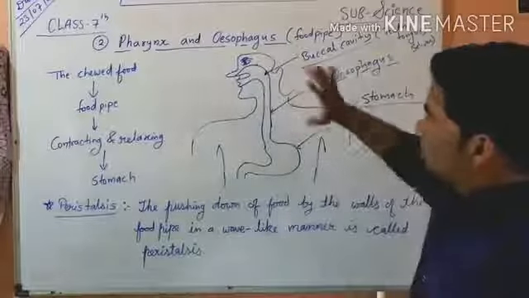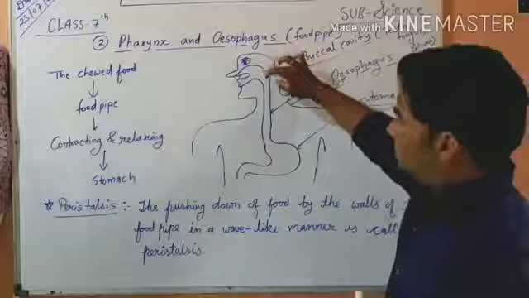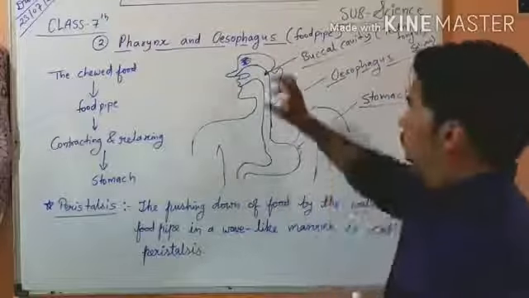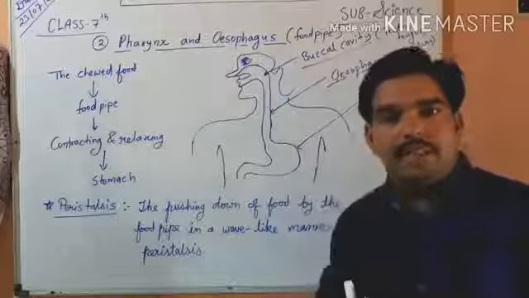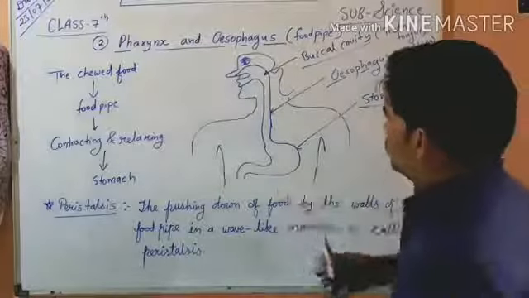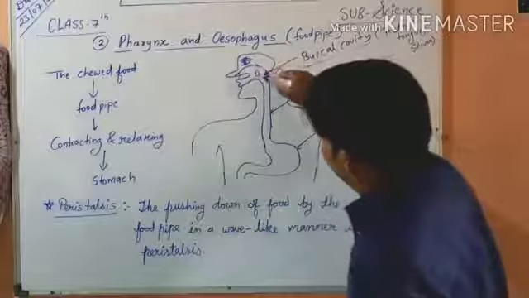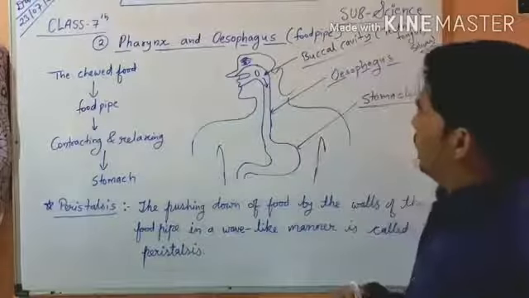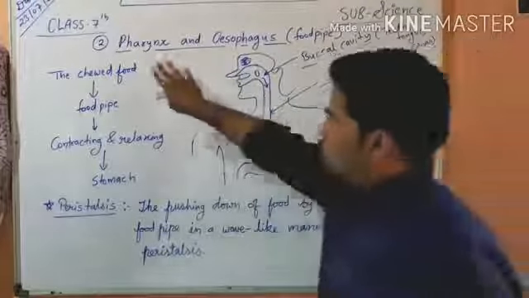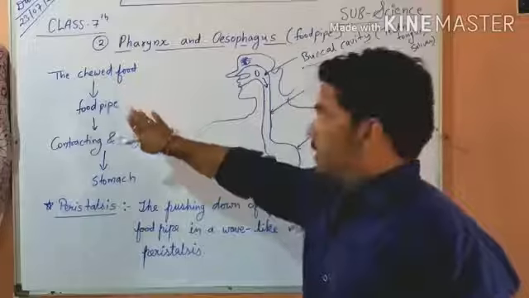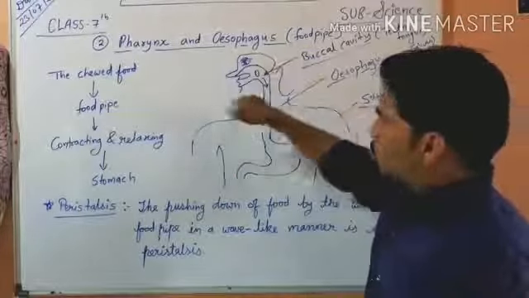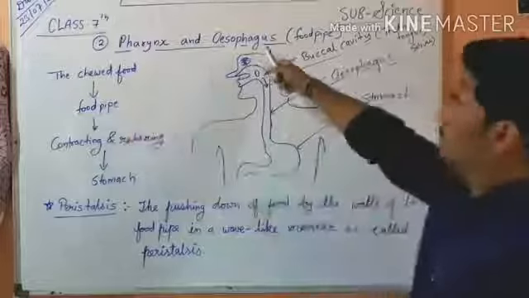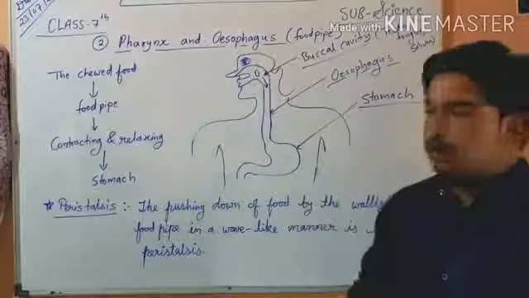So this is the human body. After the buccal cavity, when our teeth chew the food into small pieces, this chewed food goes down to the food pipe, the esophagus.